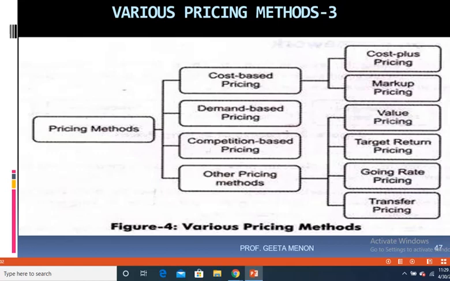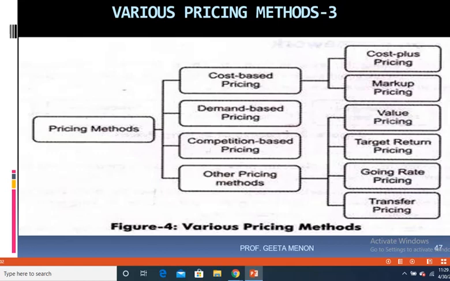Transfer pricing is the setting up of price for goods or services sold between controlled or related legal entities within an enterprise. Now, I'll give you an explanation for this with the help of an example. You would have heard about parent companies and subsidiary companies. That is holding company and subsidiary companies. So you have a parent company and you have a subsidiary company. Parent company is the controlling company, and both the companies are under the same management.